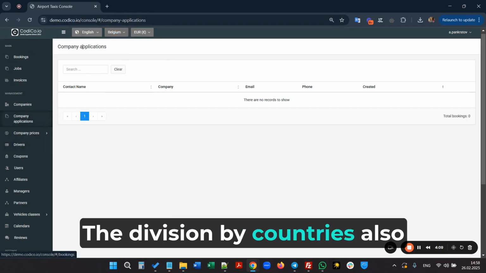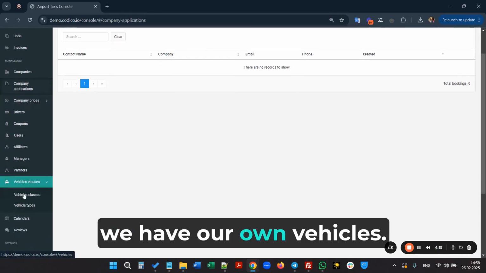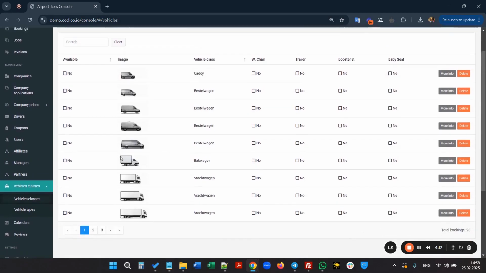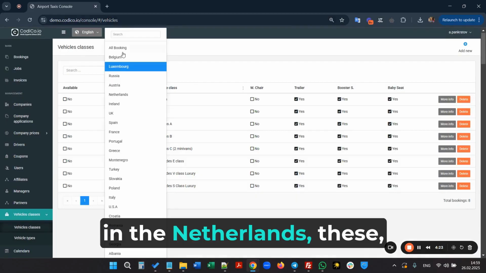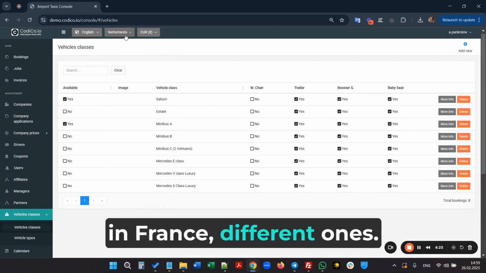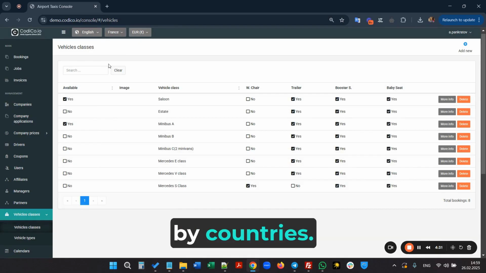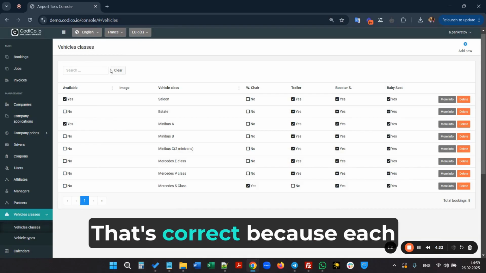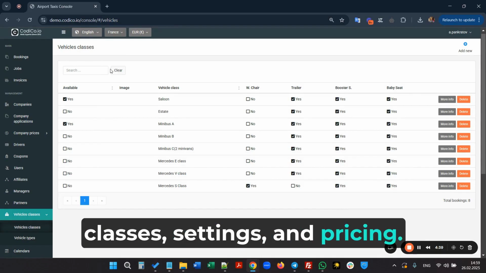The division by countries also applies to vehicles. In each country, we have our own vehicles. In Belgium, we have these. In Luxembourg, these. In the Netherlands, these. In France, different ones. Your fleet can be divided by countries. That's correct because each country may have different cars, classes, settings, and pricing.